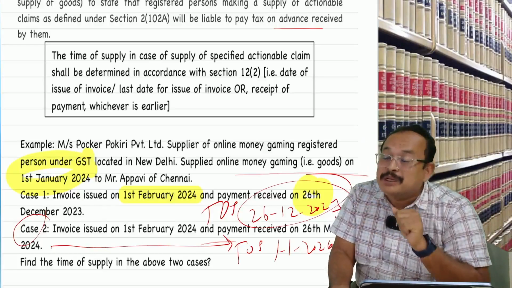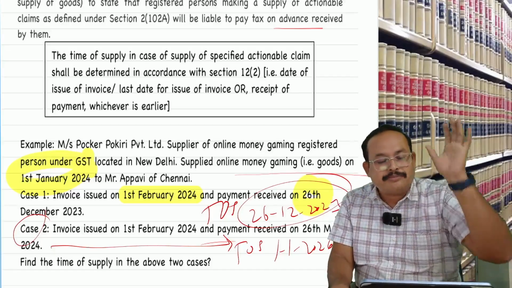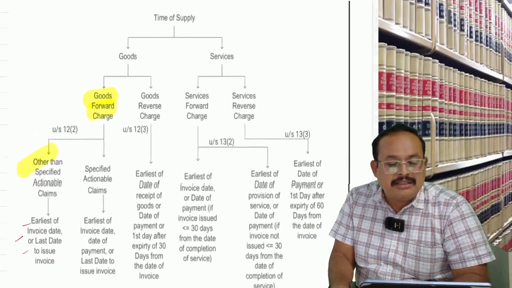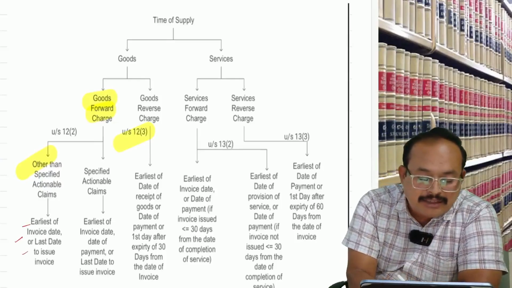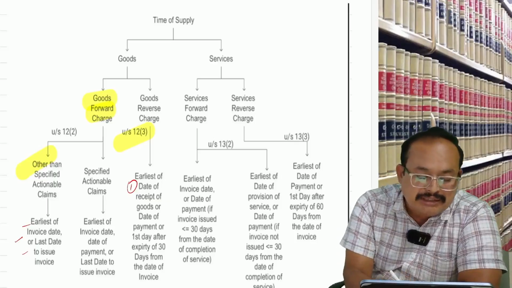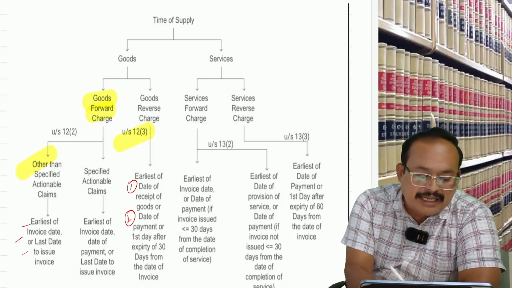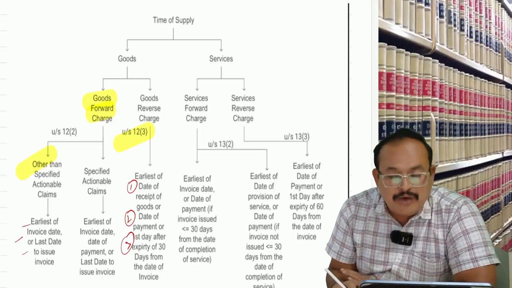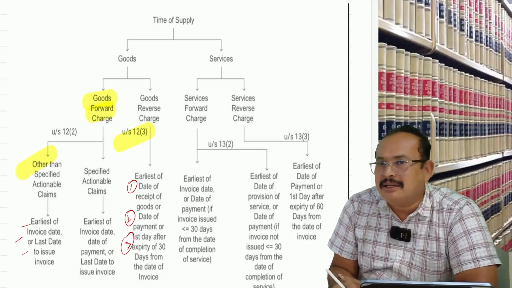In all these cases, RCM apply or not? RCM applies. Who is liable to pay GST? Recipient. Supply of goods, RCM apply. Very, very, very simple. Presenting here. Just look and understand. In case of section 12, subsection 3, RCM applies where earlier of the following. 1. Date of receipt of the goods. Thereafter, date of payment or first day after expiry of 30 days from the date of issue of invoice. Is that clear? Among the three, whichever is earlier.